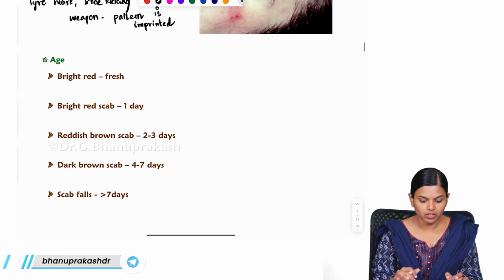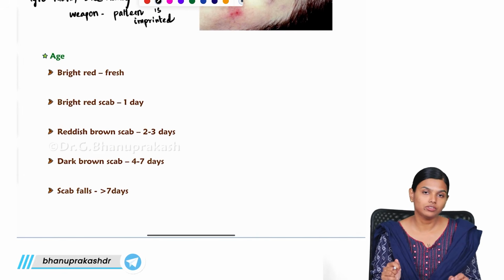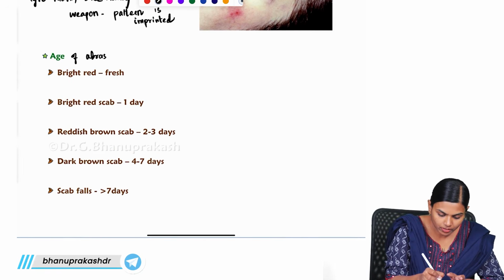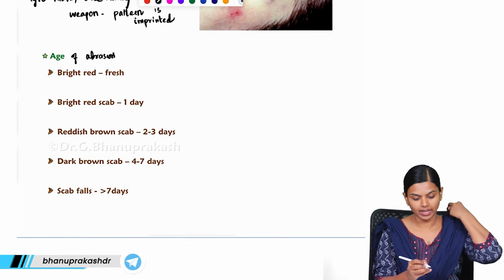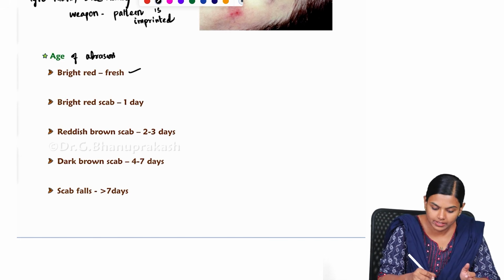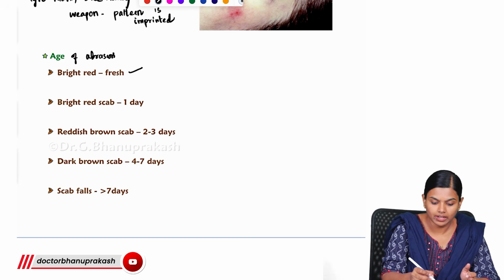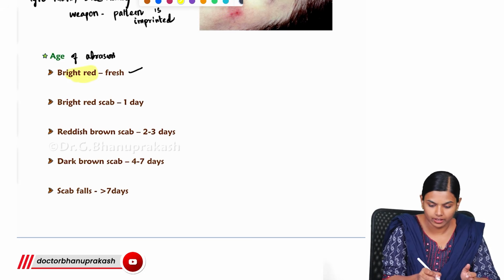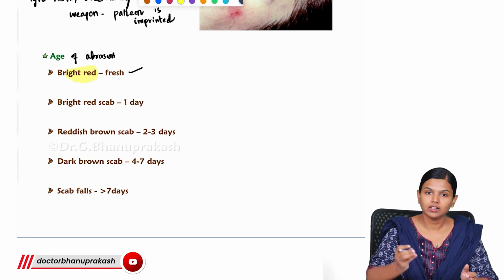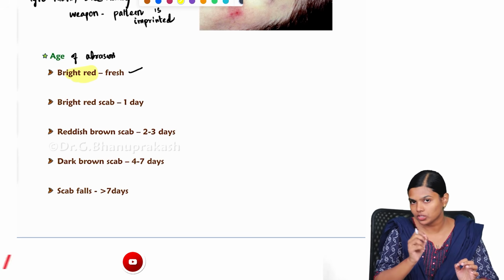So next, based upon the color of the wound, we can also identify the age of abrasion. First, if it is a bright red color, it is a fresh wound. If you see an abrasion with bright red blood oozing out, this is a fresh abrasion, and then granulation tissue will come and deposition of fibrin will come.